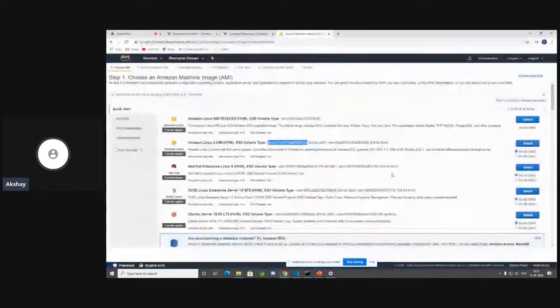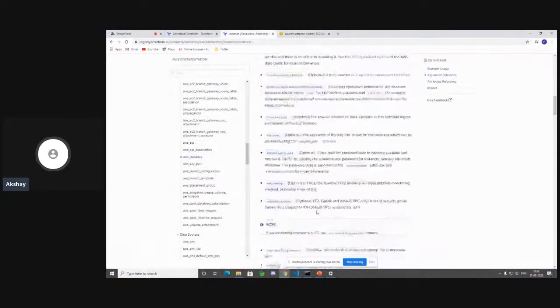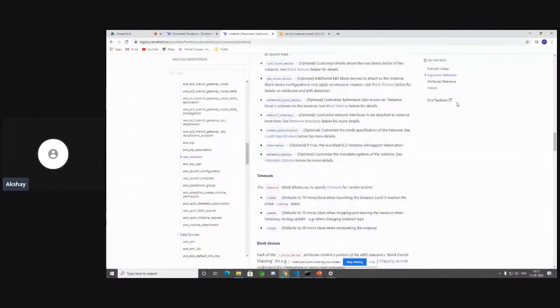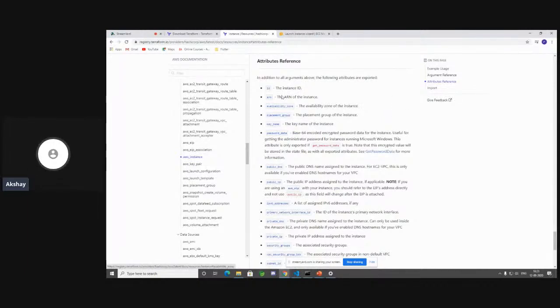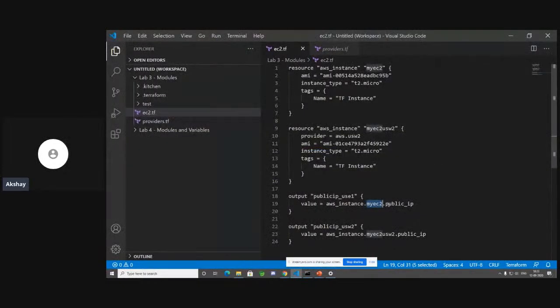Let's go back to the Terraform documentation. At any point of time, you always have to come back to this documentation. Let's take a look at the attributes reference. When you scroll down over here, it's public underscore IP. That's how you refer to an attribute. So what happens now is once your 2 EC2 instances are created, the respective public IPs will be displayed in the output block.